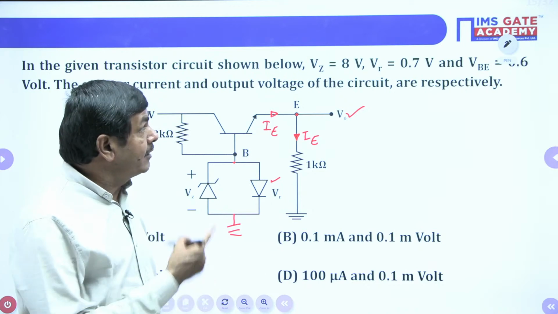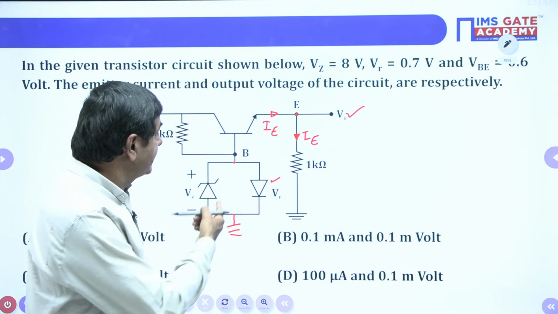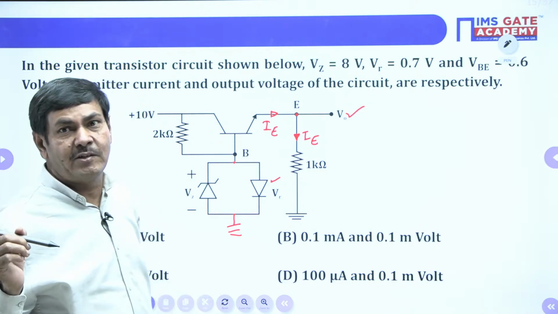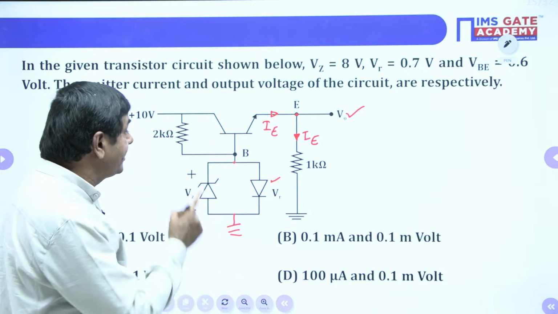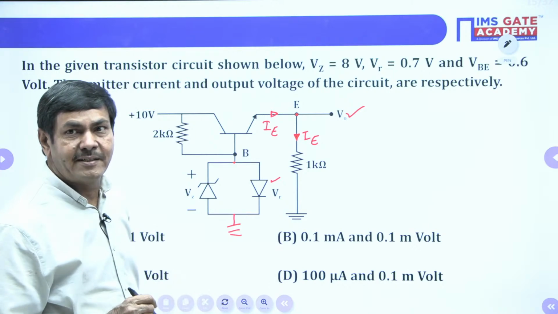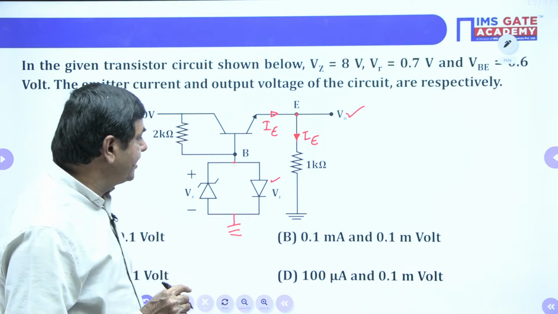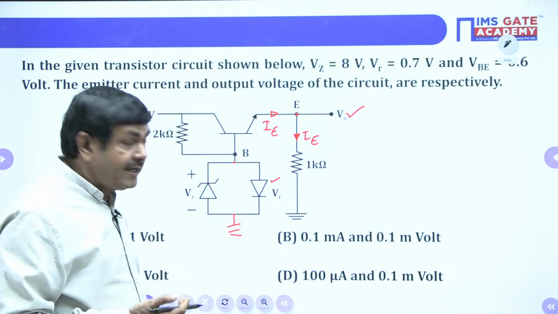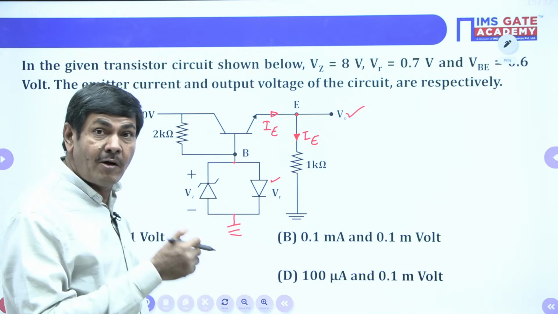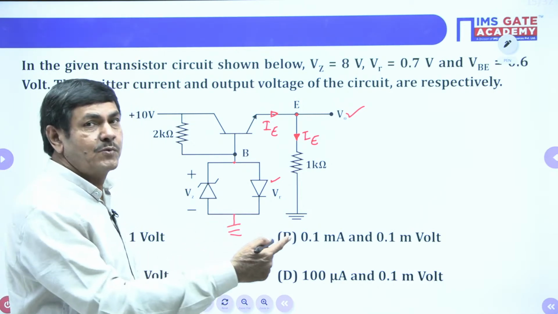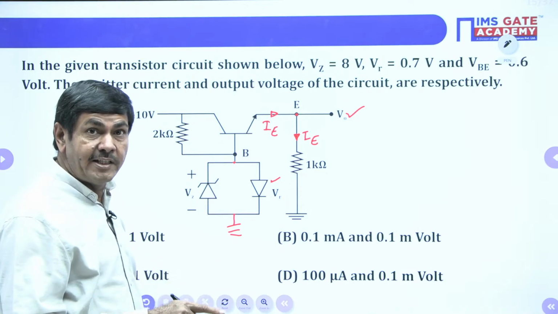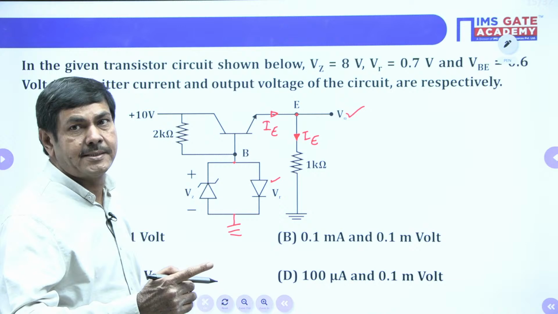If both are operated, what is going to happen? The circuit is not balanced, so 100% it is not accepted. That is why only one is going to operate. The question arising here is which one is going to operate. The one where we find the lower voltage drop will operate very fast. The diode which has the low voltage drop will operate very fast.